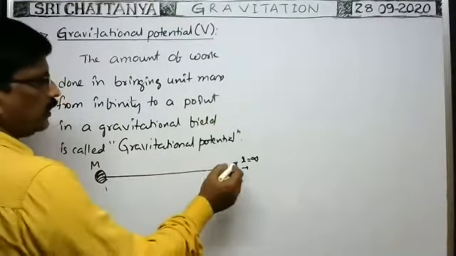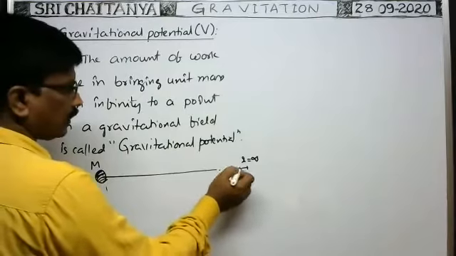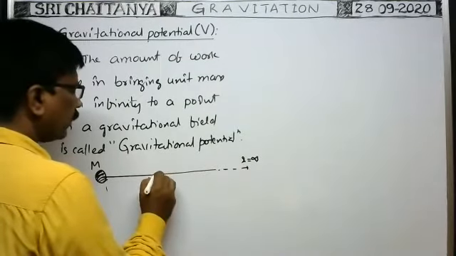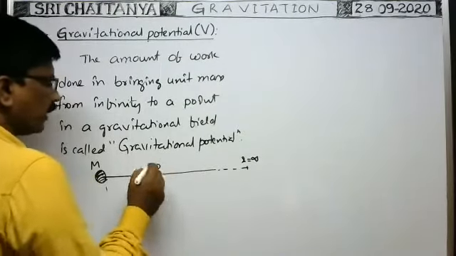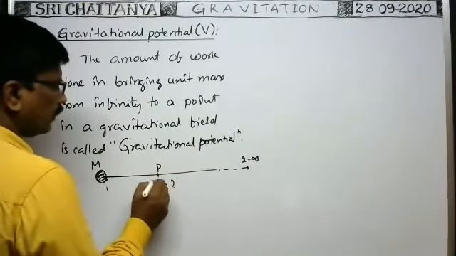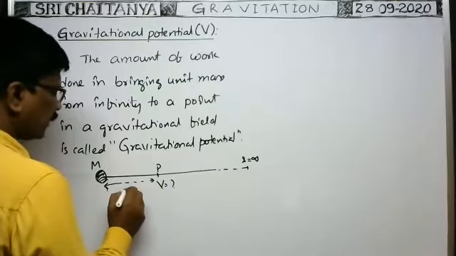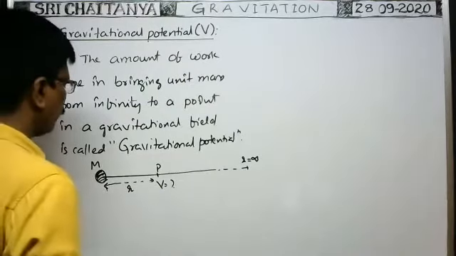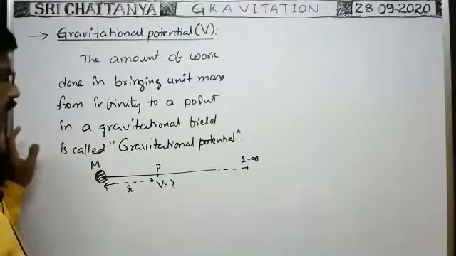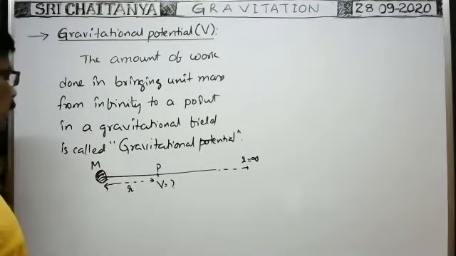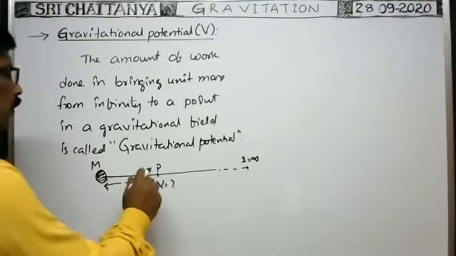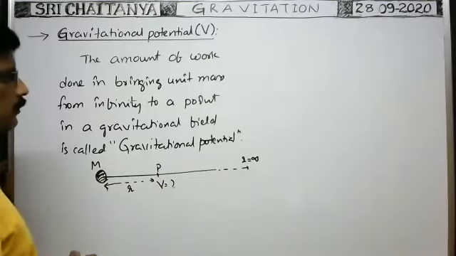Here at a point P, we have to find the gravitational potential capital V. This point is at a distance small r from the given body. At this point, we have to find the gravitational potential.